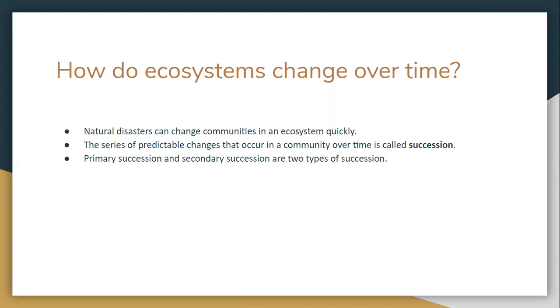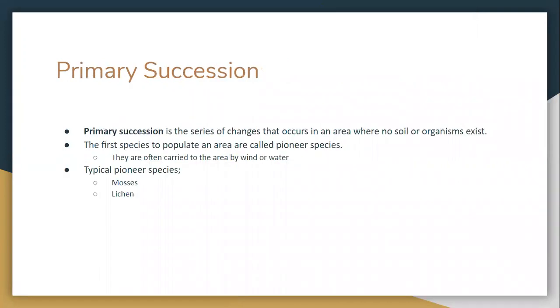The series of predictable changes that occur in a community over time is called succession. Primary succession and secondary succession are the two types of succession that we will discuss today. So primary succession, what exactly is it? Well, let's think about this.